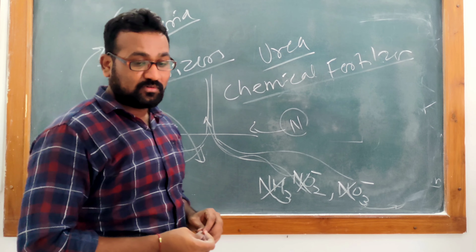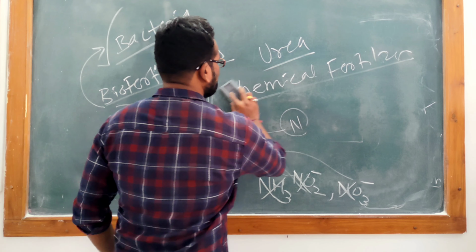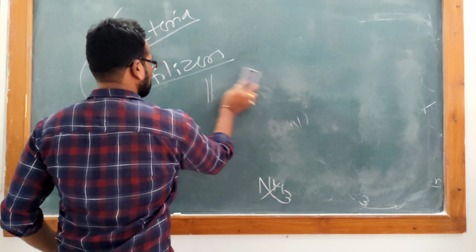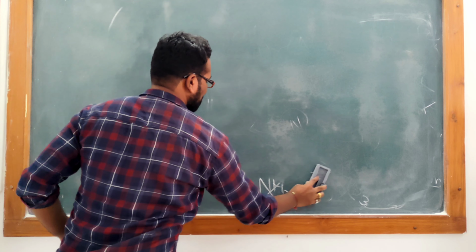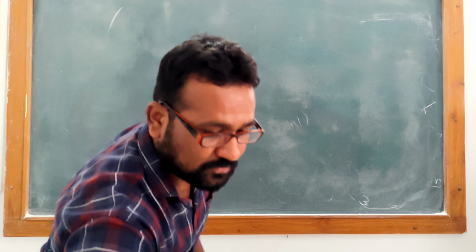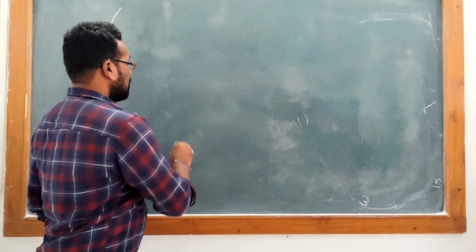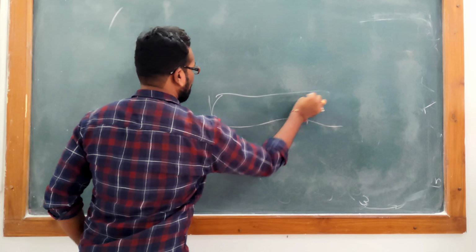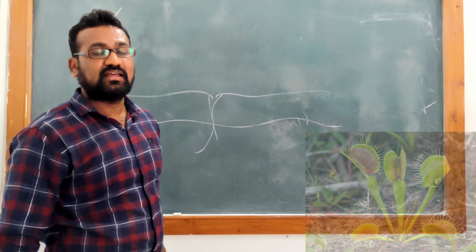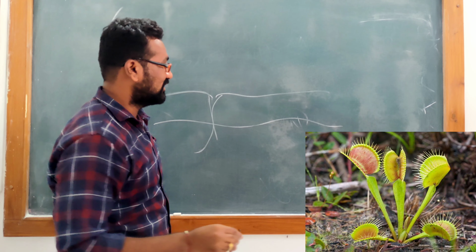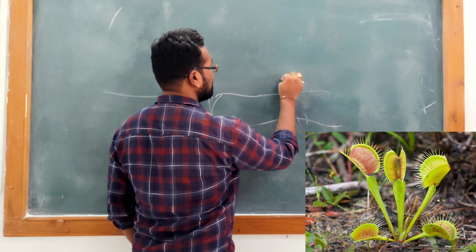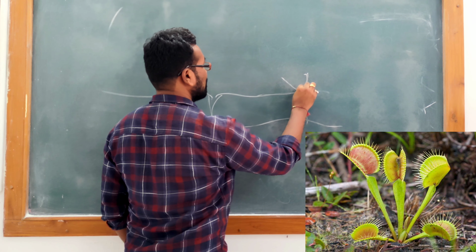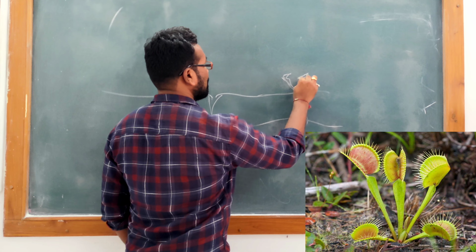Sometimes some areas are very deficient in nitrogen in the soil. Please listen carefully. Sometimes, if a plant is growing in an area where the soil is deficient in nitrogen, that time the plant produces some structures, as you can see in the photograph.